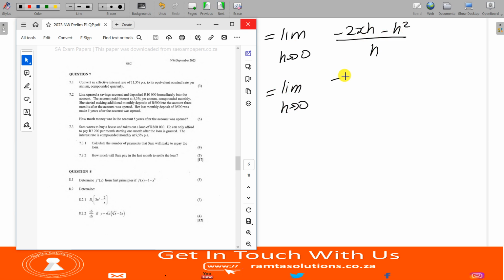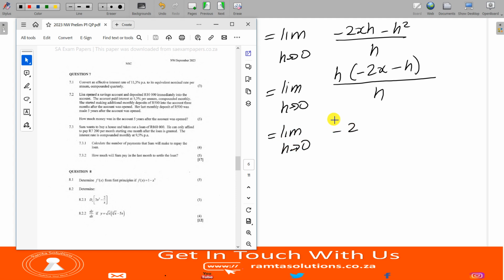Let me take h and not negative h. So we will have h times negative 2x minus h all over h. As you can see, the h's are cancelling. Now we proceed and say the limit as h tends to 0 of negative 2x minus h. Now what do we do? Where there's h, you put 0. This means you substitute now.